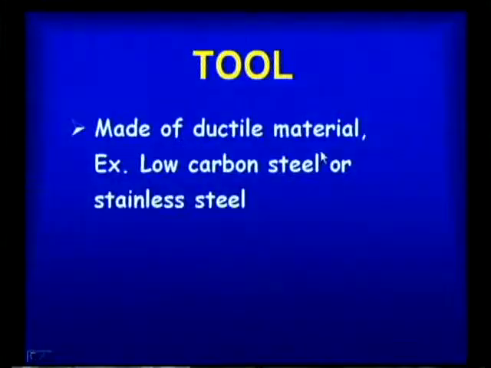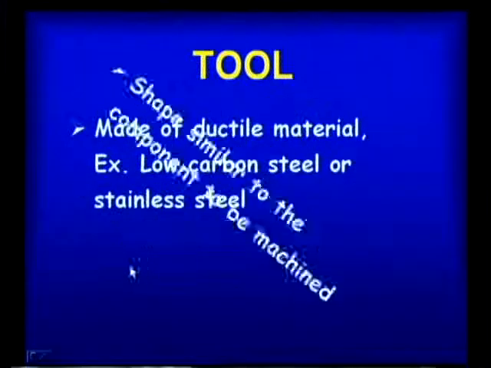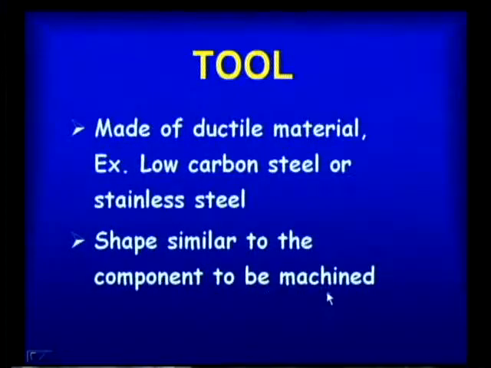And coming to the next thing, the tool, it is made of ductile material. For example, carbon steel or stainless steel. The shape is similar to the component to be machined. So, what is the shape of the tool?